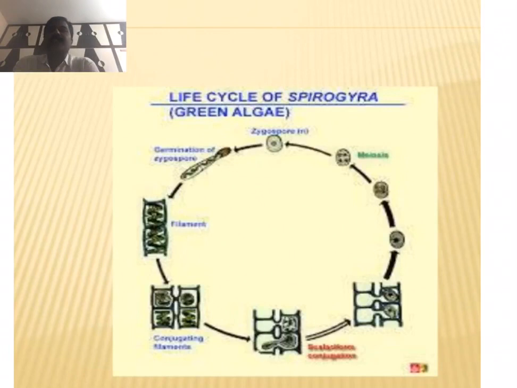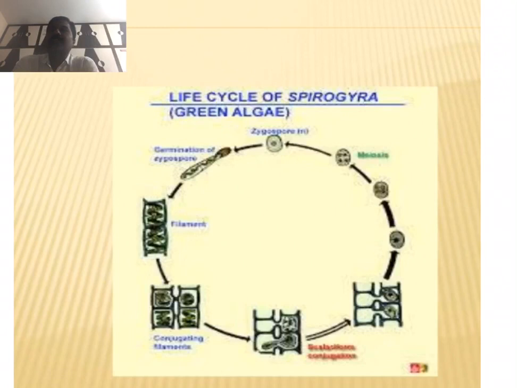First we see the haplontic life cycle. The plant represents the haploid gametophytic generation and is dominant. The gametes fuse, resulting in the formation of a diploid zygote, which is the only diploid phase in this life cycle. The zygote nucleus divides meiotically to produce 4 meiospores. Each of these develops into a new haploid thallus. Due to this reason, this type of life cycle is called the haplontic life cycle. We see this type of life cycle in Oedogonium and Volvox.